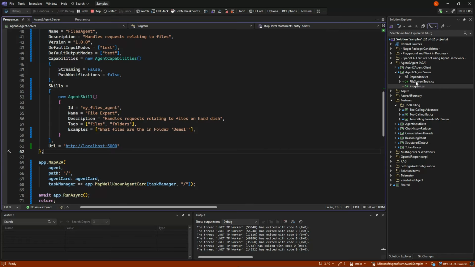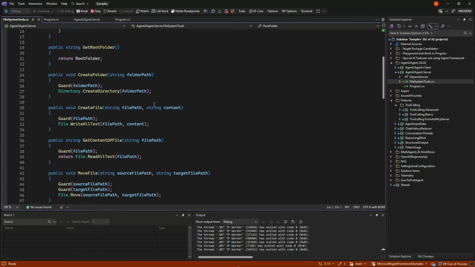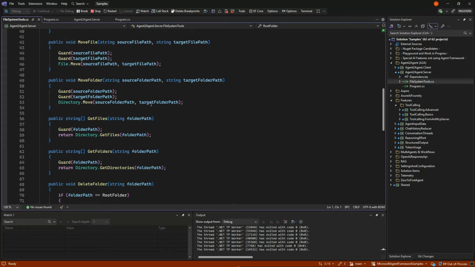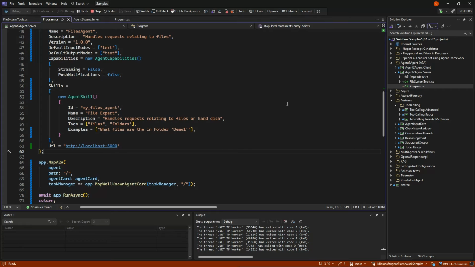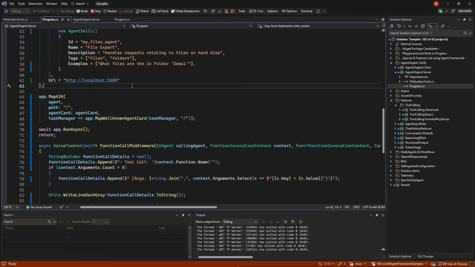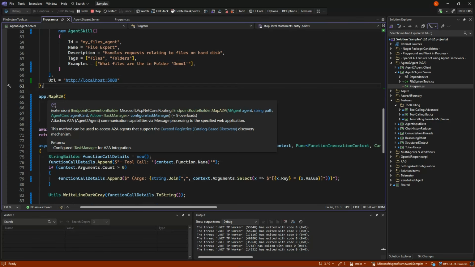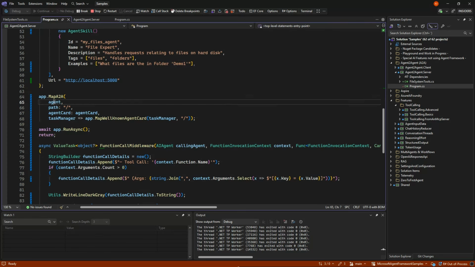And the tools themselves are fairly simple. It's just create folder, delete folder, just normal C# code. And again, if you want to know about this, see the tool calling advanced for full details. The final thing we do is just like a map get, map post in a minimal API, we do a map A2A. And we tell, this is the agent we are exposing.